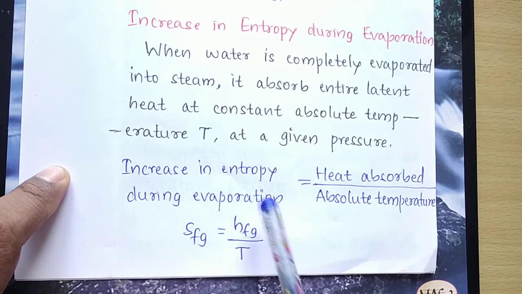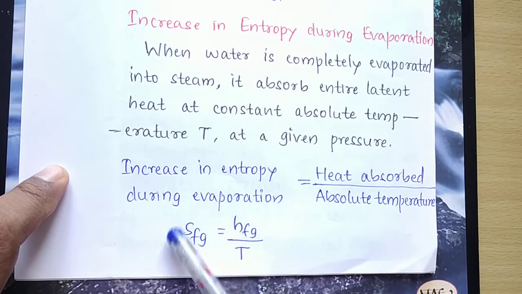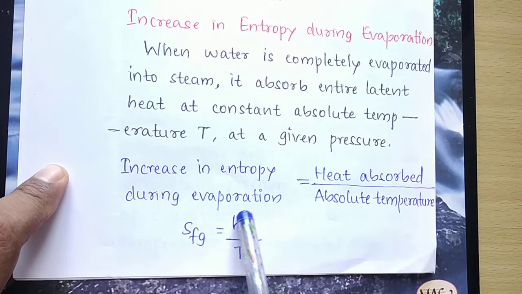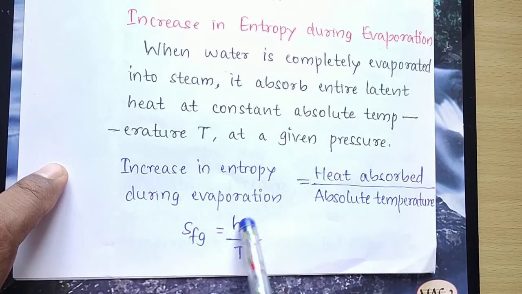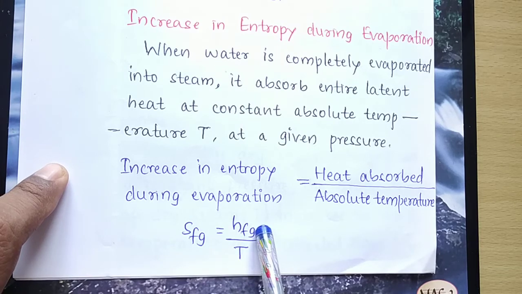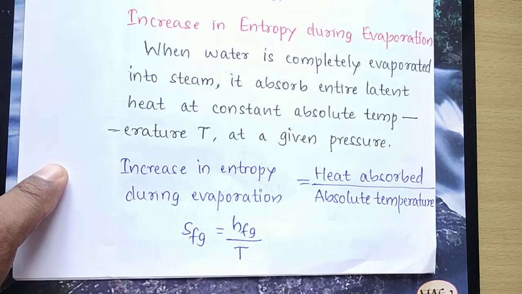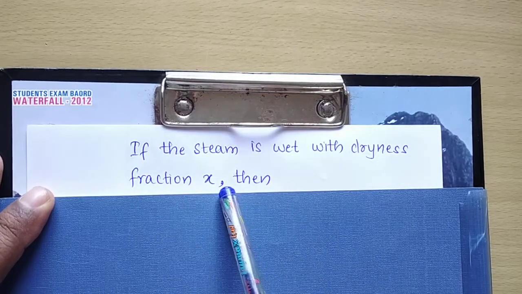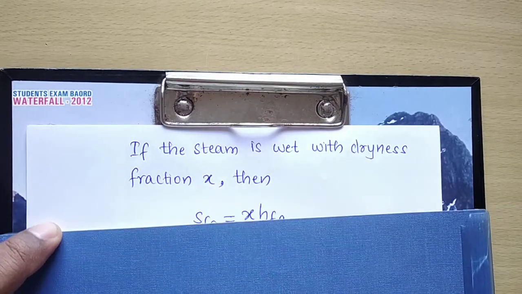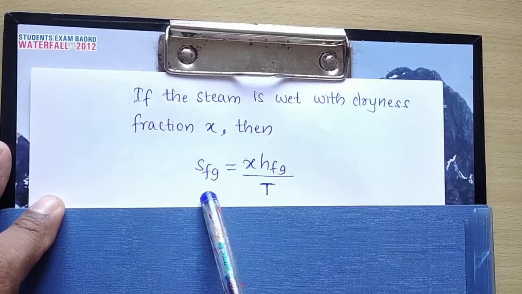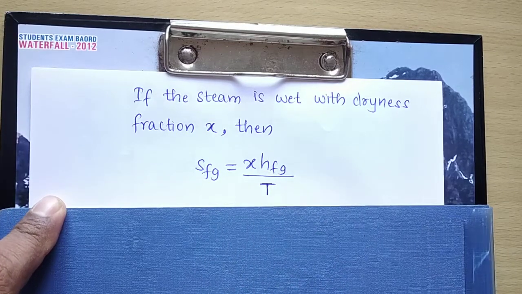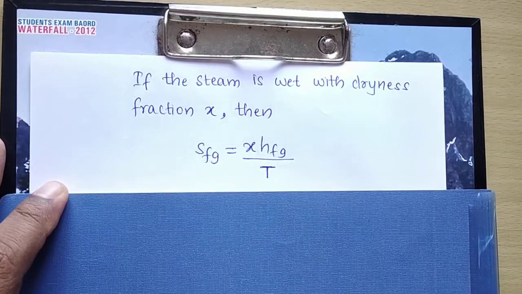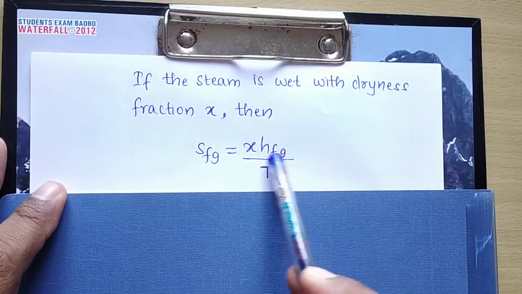SFG is a symbol used for specific entropy during this evaporation stage. FG is the symbol there. So here also we are using the same symbol, HFG. FG indicates during evaporation. So HFG divided by T. If the steam is wet with a dryness fraction X, then I can write SFG is equal to X into HFG divided by T, where T is absolute temperature.